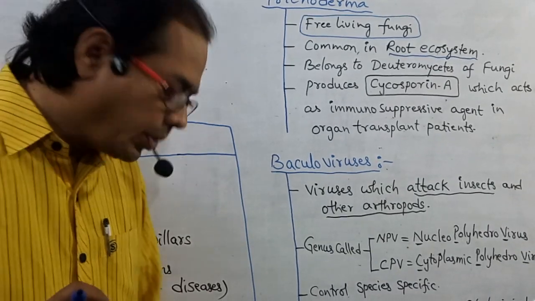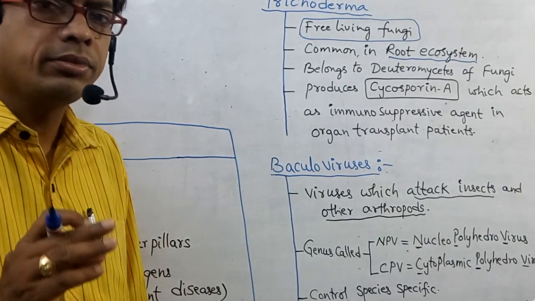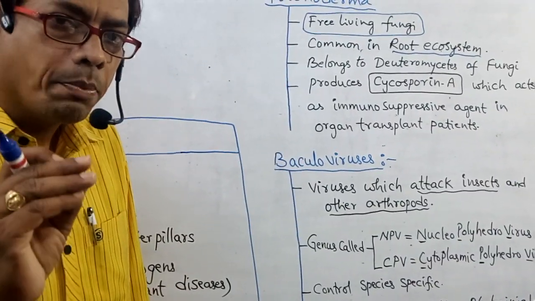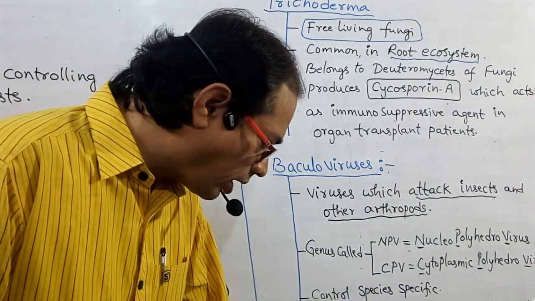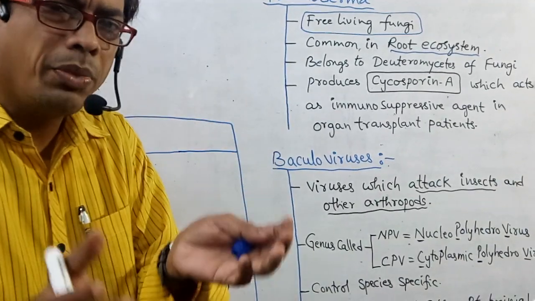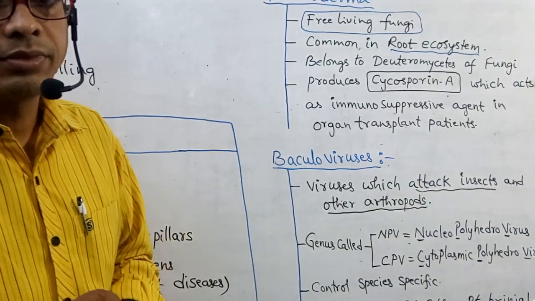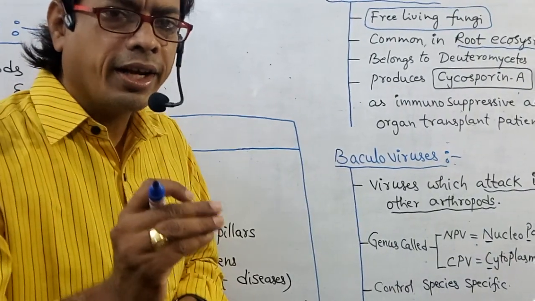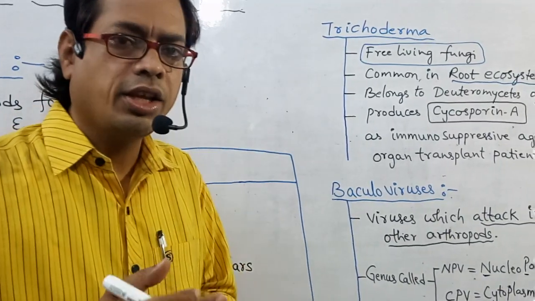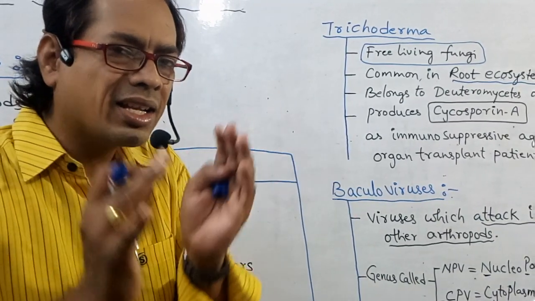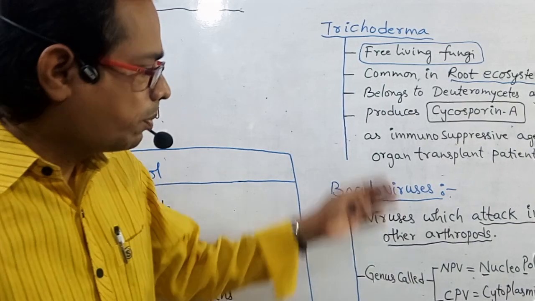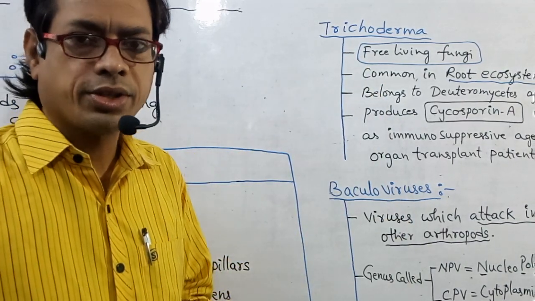And next, IPM. What is the full form of IPM? Integrated Pest Management. What is that? What is the purpose of IPM? Beneficial insects, that is, useful insects, are being conserved in IPM. That is so-called Integrated Pest Management. So please note down all these points, my dear students.